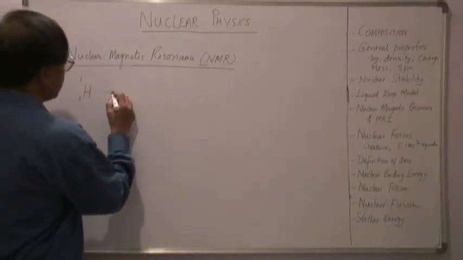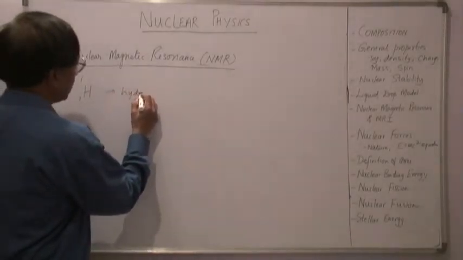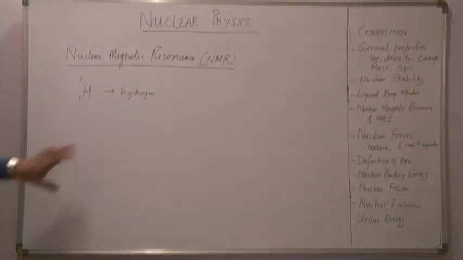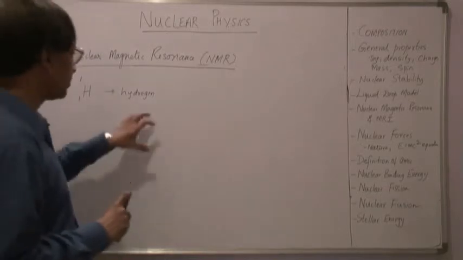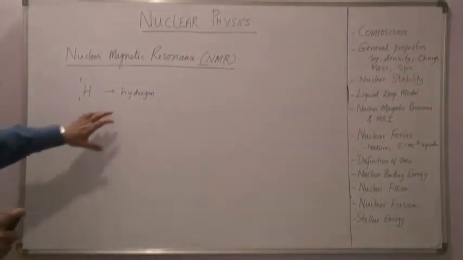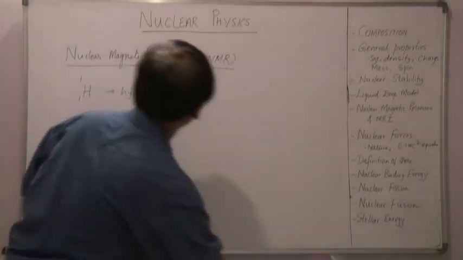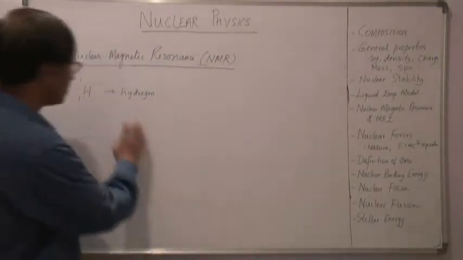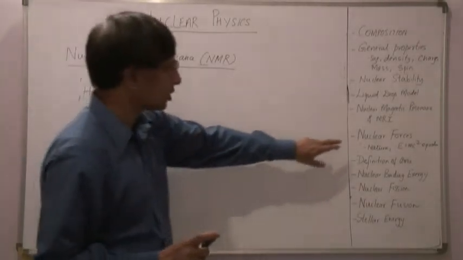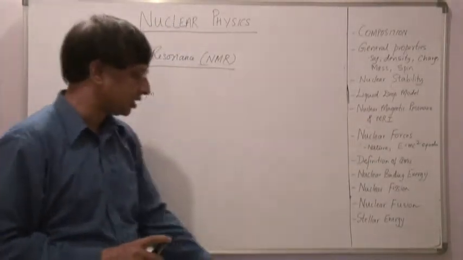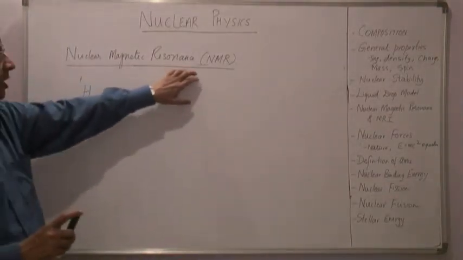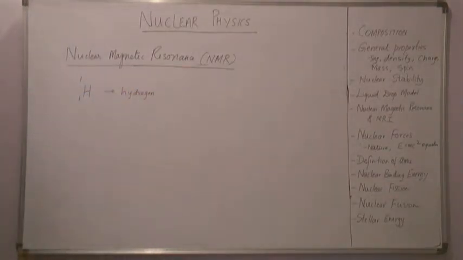This is hydrogen. The hydrogen nucleus has one proton and that's it. And hydrogen has one proton and one electron revolving around it. I am considering hydrogen here because hydrogen is used extensively in what is known as MRI for imaging. Therefore let us discuss the nuclear magnetic resonance phenomenon in the context of hydrogen.